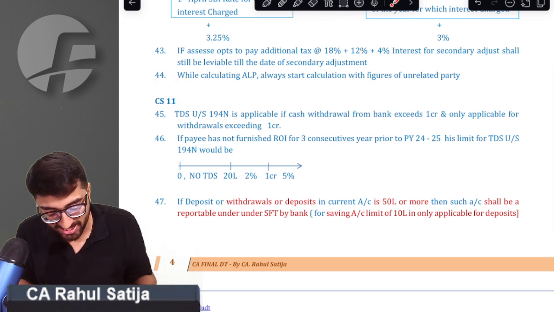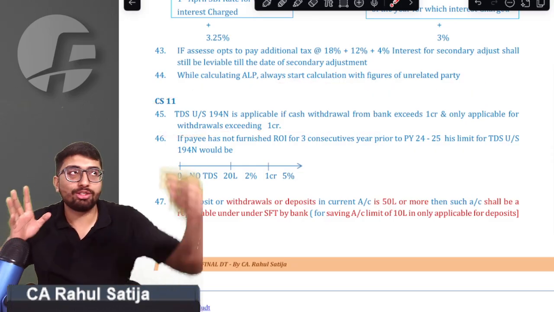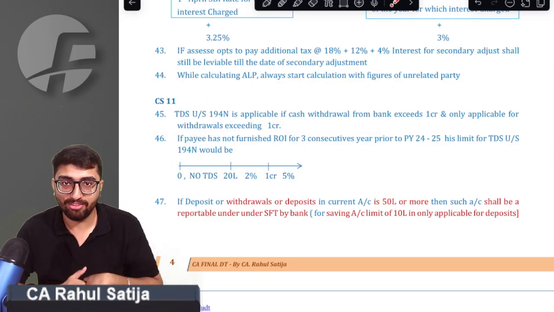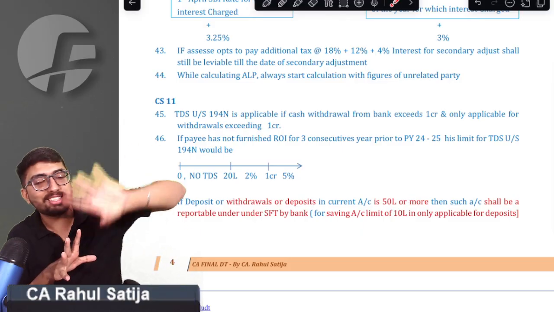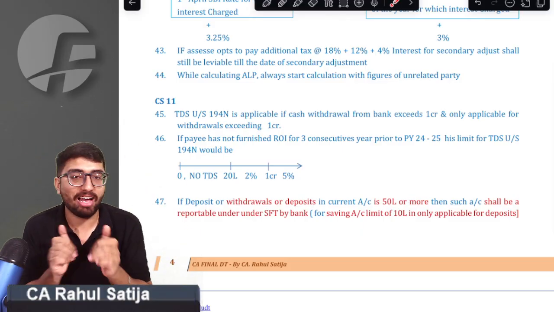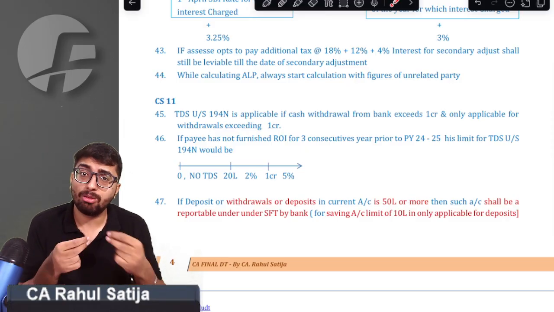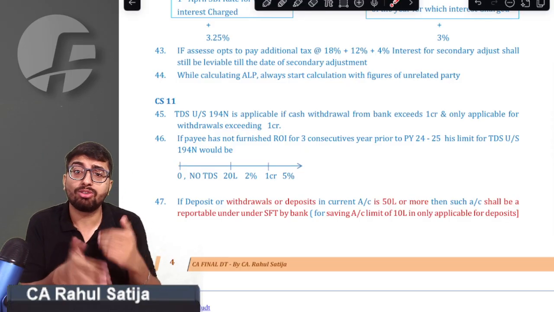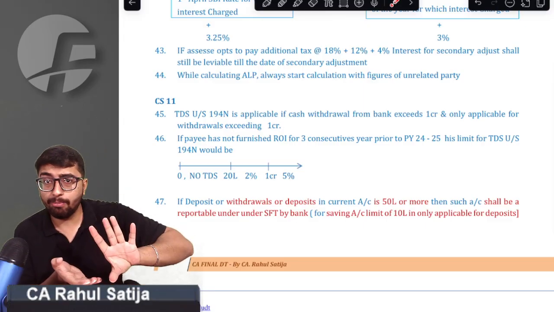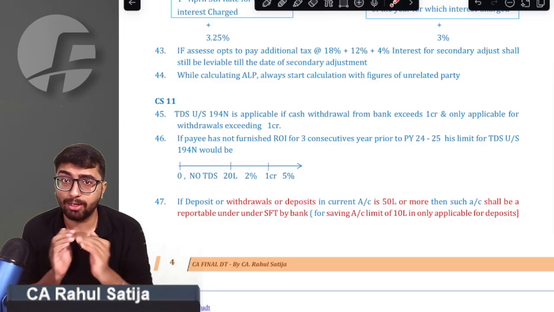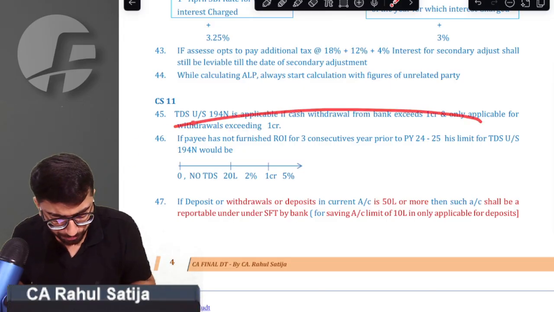Case study 11, what does it say? Whenever we withdraw money from bank, if we withdraw money exceeding 1 crore rupees, then TDS will be applicable. 2% TDS will be deducted. But the important catch is, TDS will be deducted only on the amount which is withdrawn exceeding 1 crore. If I withdraw 1.2 crore, then TDS will be applicable on 20 lakh rupees only. Sir, we are clear with that point.